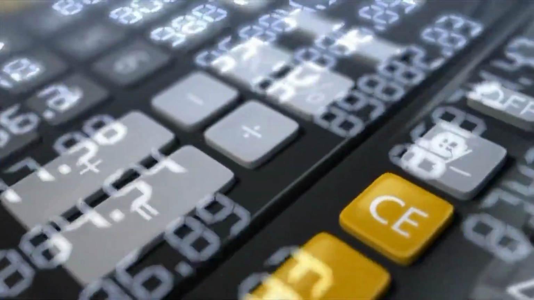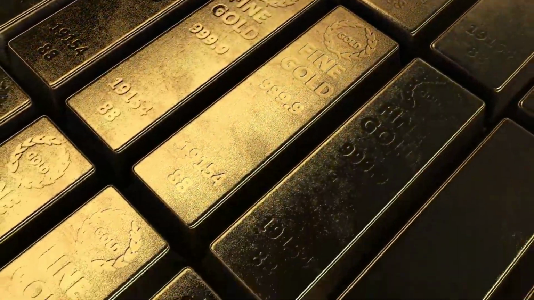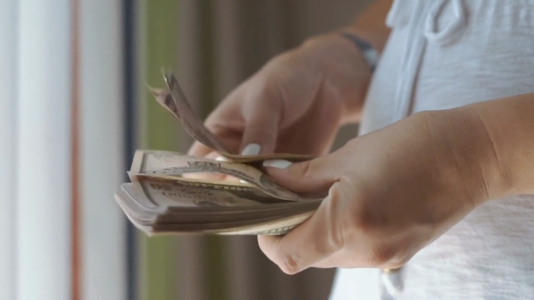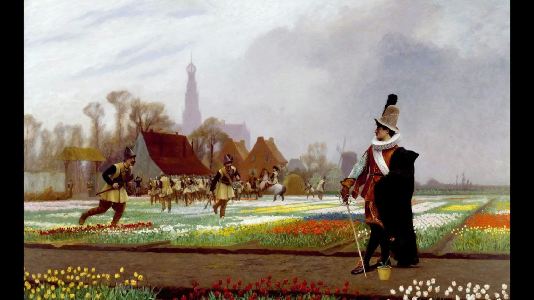Today we're diving deep into the world of economics to explore the 10 biggest booms and busts in economic history. From the Roaring Twenties to the dot-com bubble, these events have shaped our world in profound ways. So let's get started. The Tulip Mania.